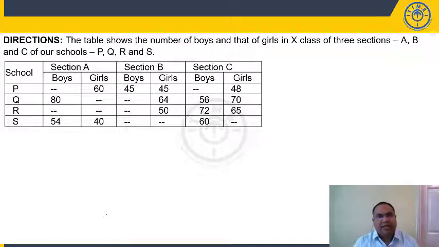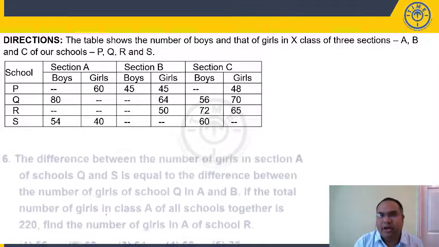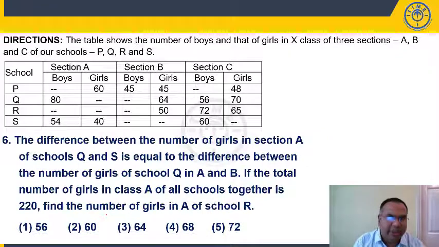Question number 6. Again it's a fresh question. You cannot take the values which are obtained in question number 5. You cannot carry forward for question number 6. That is what you mean by each question is independent of the other. Now question number 6: the difference between number of girls in section A of schools Q and S is equal to difference between number of girls of school Q in sections A and B.